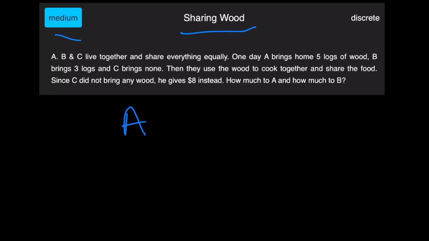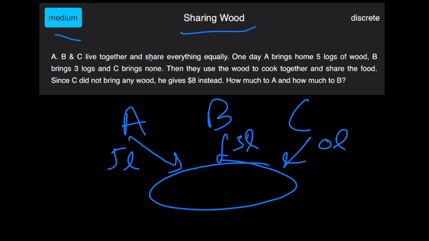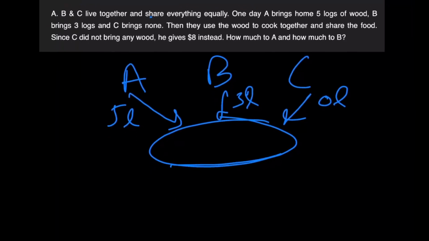So we've been given three people, A, B, and C, and they live together and share everything equally. Now, try to emphasize on this point over here. They share everything equally, right? So on one particular day, A provides 5 logs, B provides 3 logs, and C provides 0 logs, right? Now they share their food, that the food is prepared using these logs. So basically, the logs are valued through the food that you can cook with them, and they share that food equally.